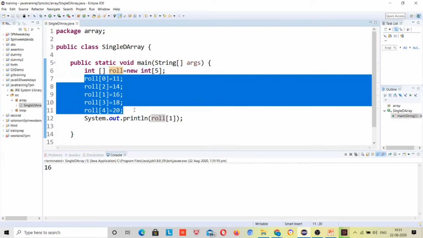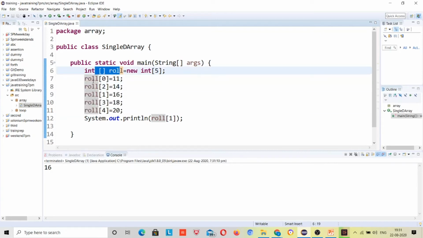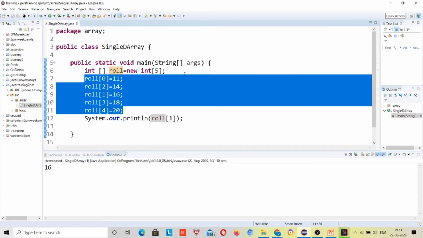There may be a for loop for assigning these values, or a scanner or buffered reader class to assign them, so we don't have to do that task 5 times. Now a single variable is storing 5 values, but if I had to define integer a, b, c, d, e, that would not be workable.